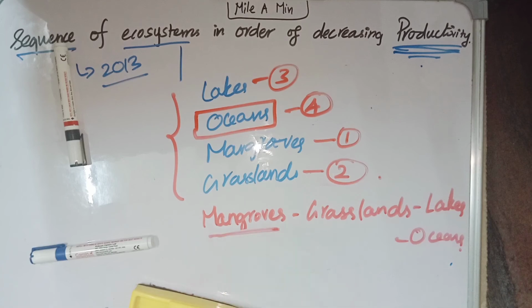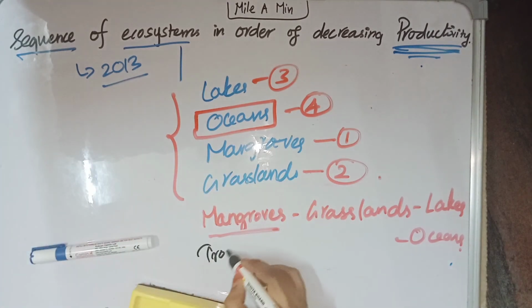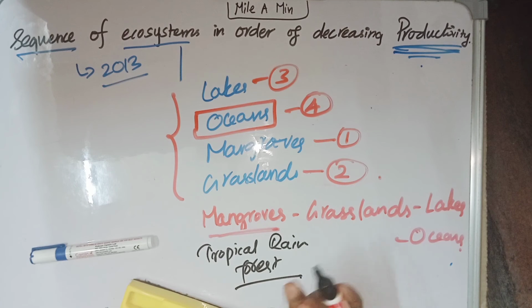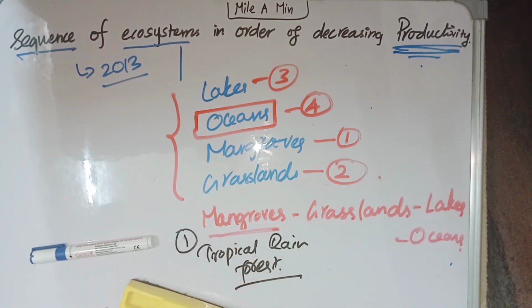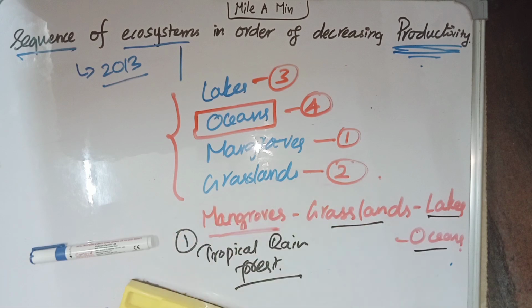Instead of mangroves, if they had given tropical rainforest, it would still be number 1. Why? Because generally forest will have higher productivity compared to grasslands. So tropical rainforest would be number 1, then grasslands, then lakes, then oceans. Ocean has the least productivity and mangroves have the highest in this question.